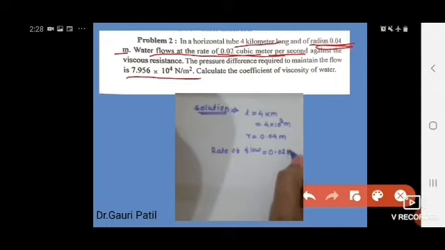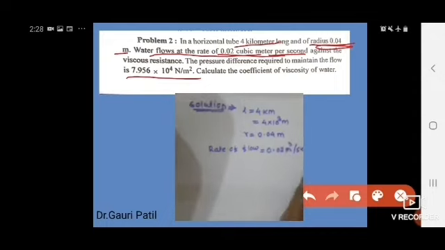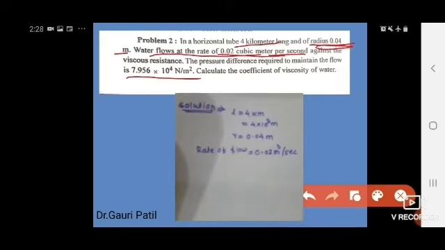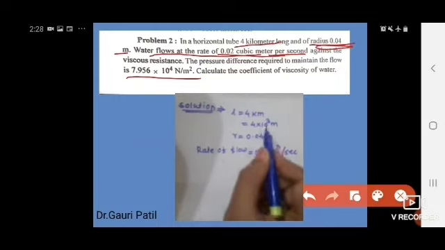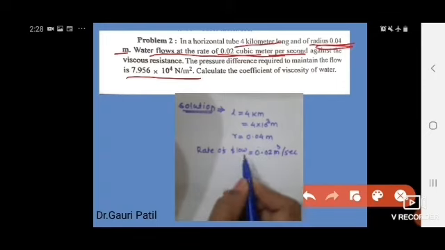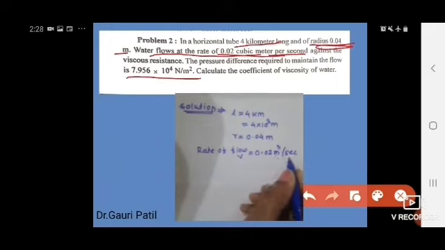So here L is equal to 4 kilometer, which is 4 into 10 raised to 3 meter, R is equal to 0.04 meter, and rate of flow V is 0.02 cubic meter per second.